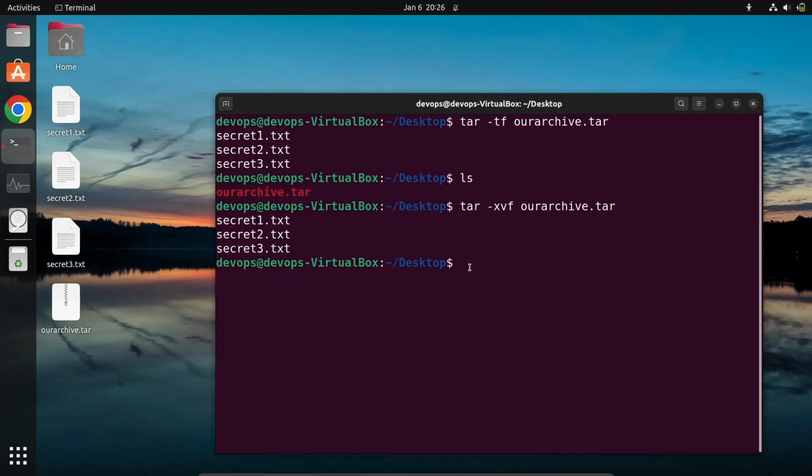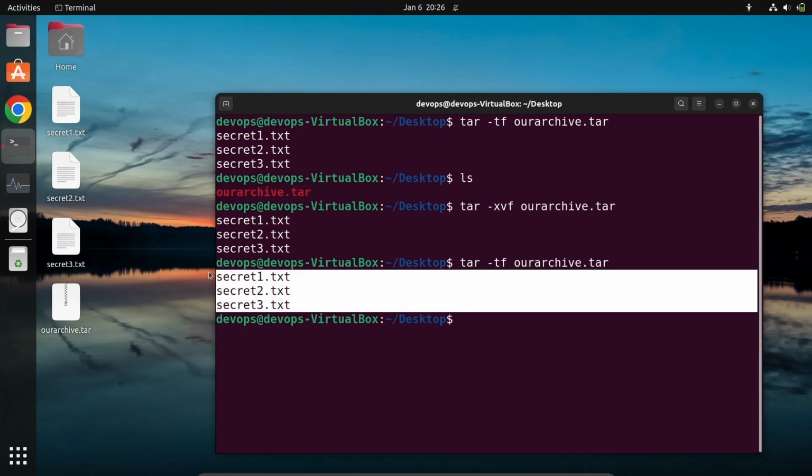If I still run tar tf, it still contains these files even though we have extracted. Basically it is carrying a copy of the contents and you are using it. So the tar file is very useful for creating and maintaining backups.